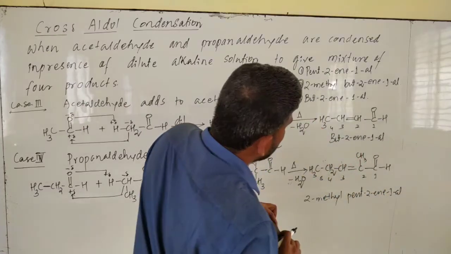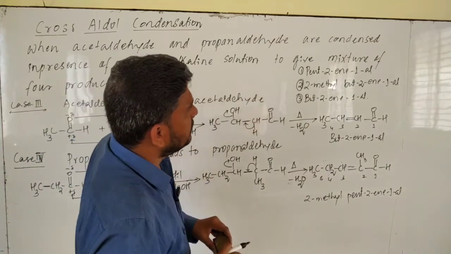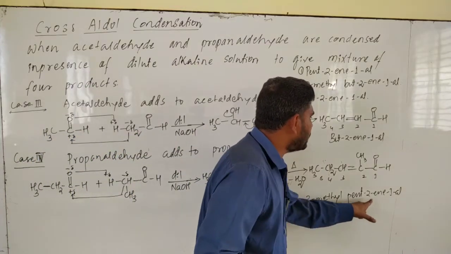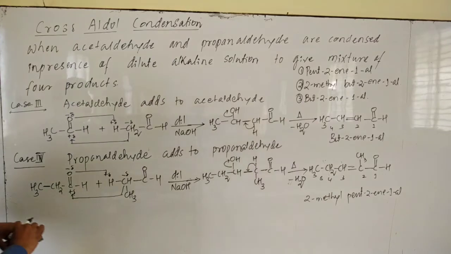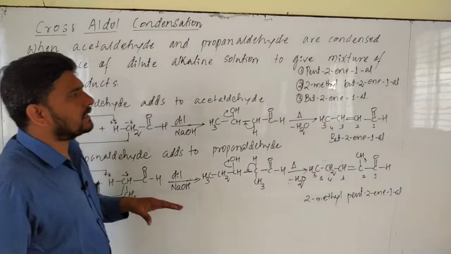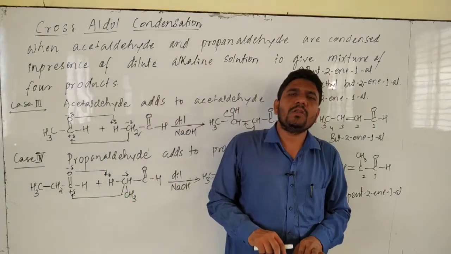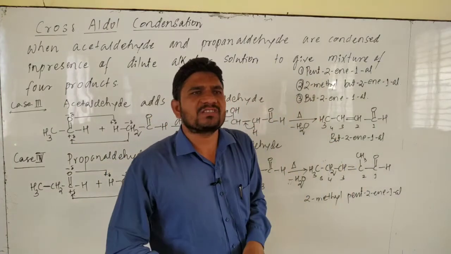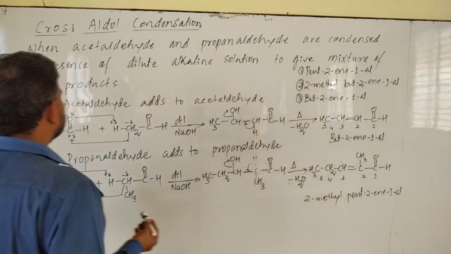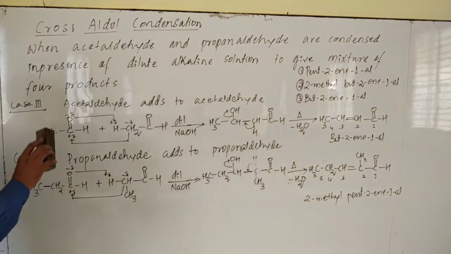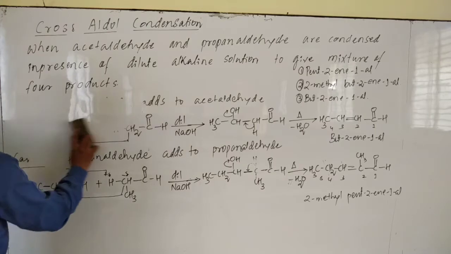Means what is the fourth product? 2-methyl pent-2-en-1-al. If you observe these reactions, in this cross aldol condensation, 4 different possible products are formed. For example, listen.